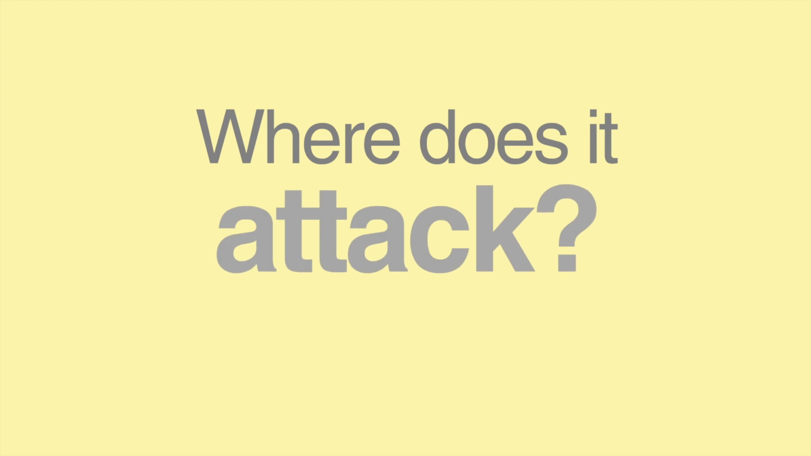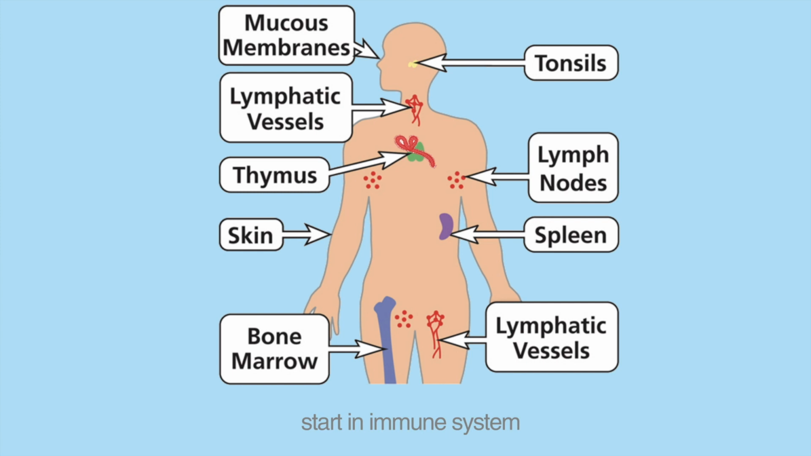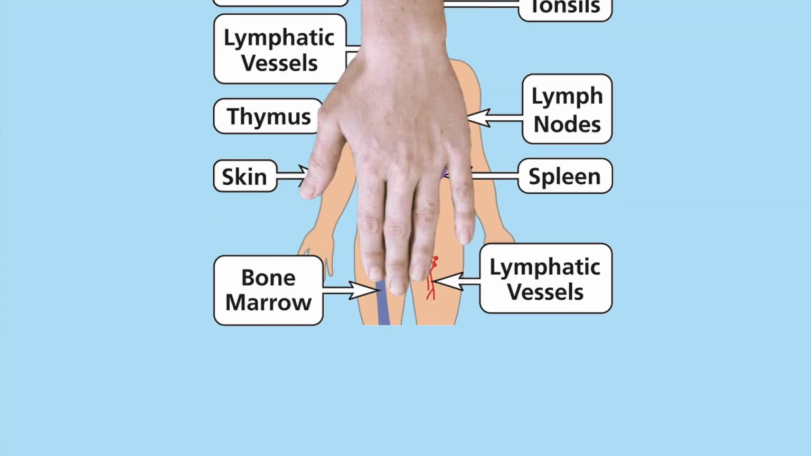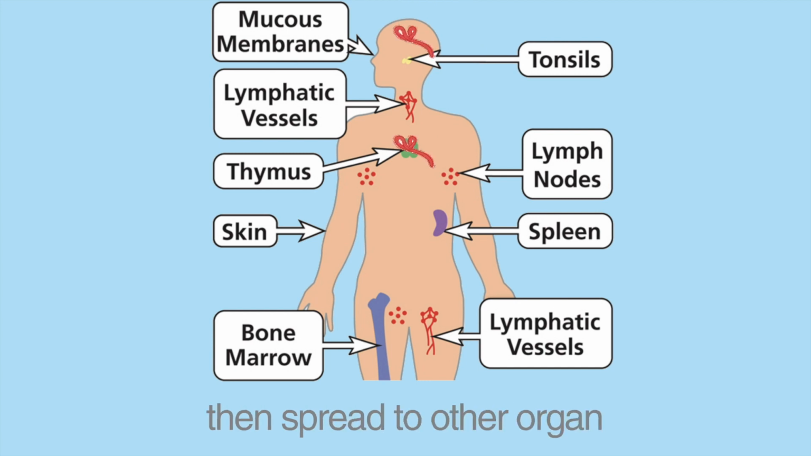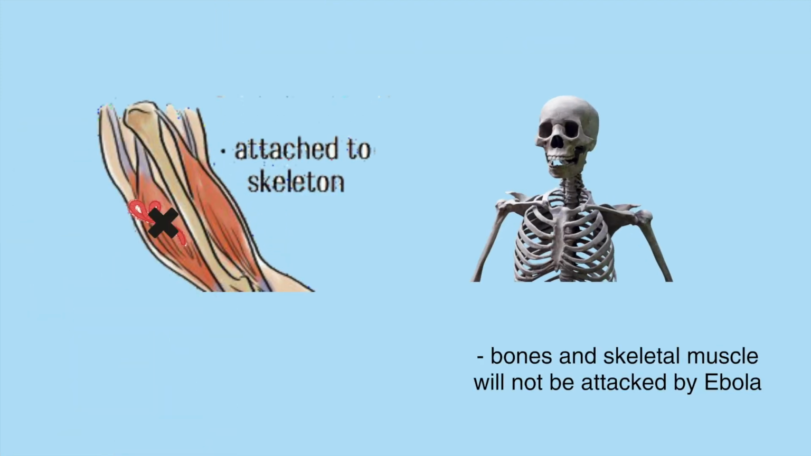Where does it attack? It starts in the immune system cells and rapidly doubles itself. Then it spreads and attacks every organ and tissue of the infected body, such as the brain and liver. But there are still bones and skeletal muscles that will not be attacked by the Ebola virus.